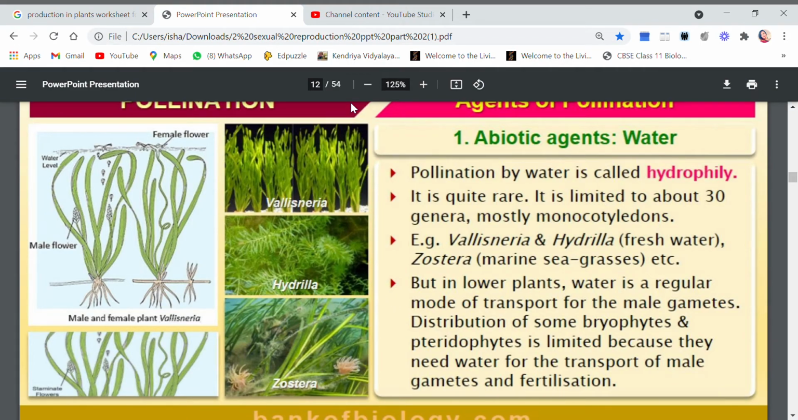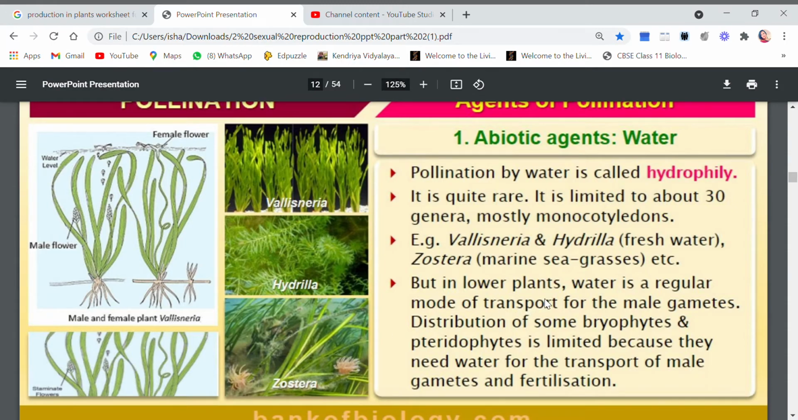Next we are going to discuss water pollination, also known as hydrophily. So children, pollination by water is called hydrophily. It is quite rare. It is limited to only about 30 genera. Mostly they are monocotyledons. Examples shown here are Vallisneria, Hydrilla, a freshwater plant, and Zostera, which is a marine seagrass.